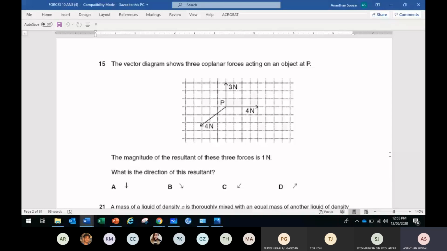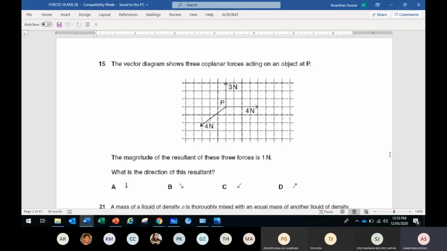Can WhatsApp me the answer? Okay, one of you said C. Is it C? Another one said D. D or C?